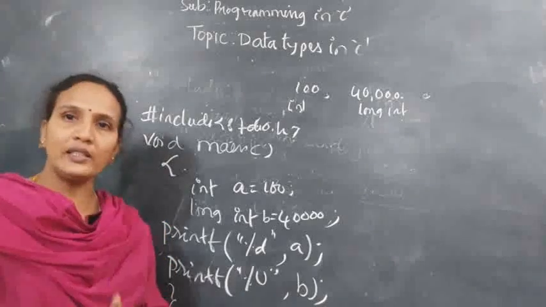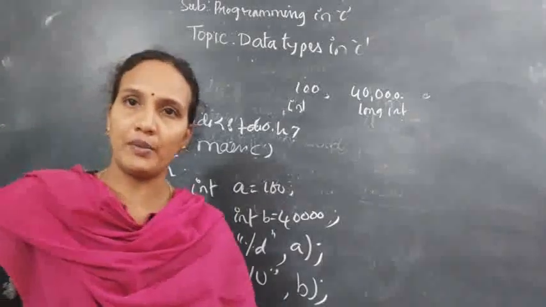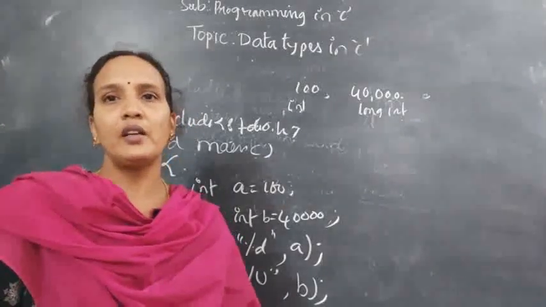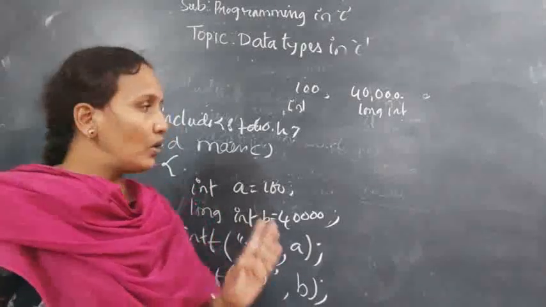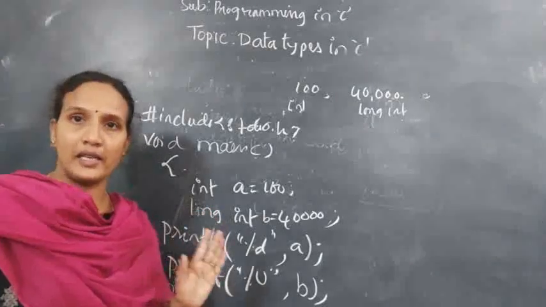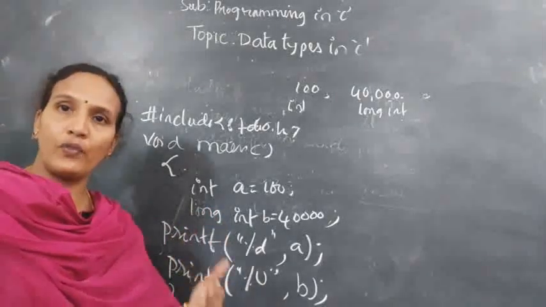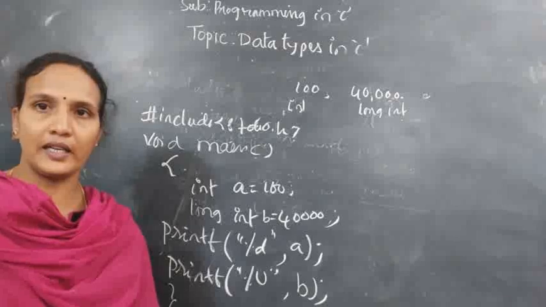Remember, all keywords in C programming are in lowercase letters only. Don't use uppercase letters. This is about the integer data type. Next you have float and character, which will continue in the next class.